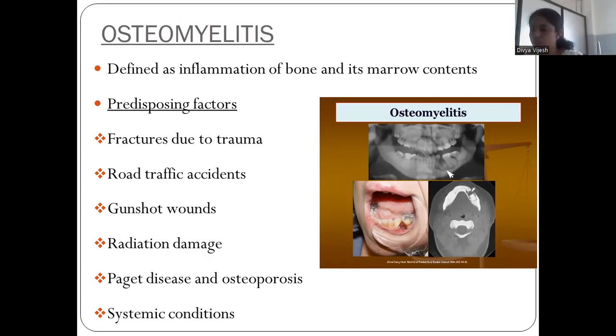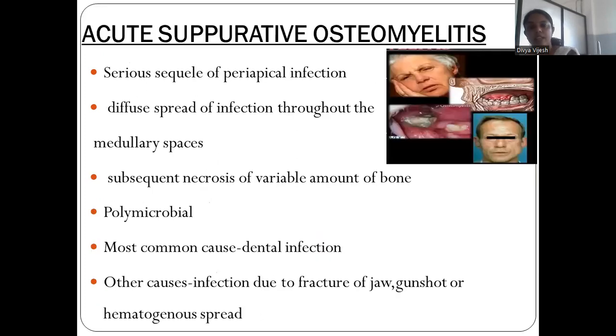Fractures due to trauma, road traffic accidents, gunshot wounds, radiation damage, Paget's disease, osteoporosis, and some systemic conditions. And the first one is acute suppurative osteomyelitis. That is a sequela of periapical infection. That is a diffuse spread of infection throughout the medullary spaces and subsequent necrosis of a variable amount of bone. And after that, the bone will get necrotized, right?